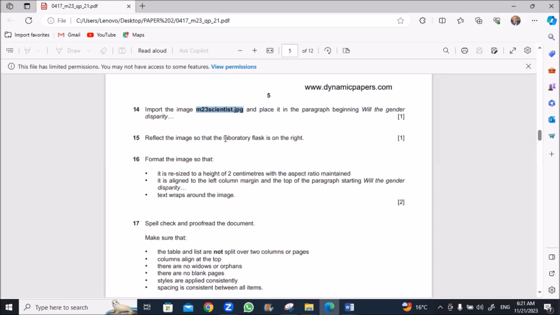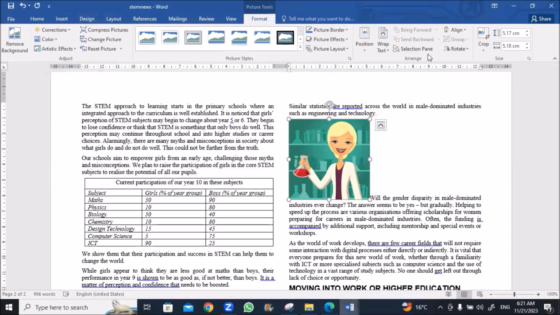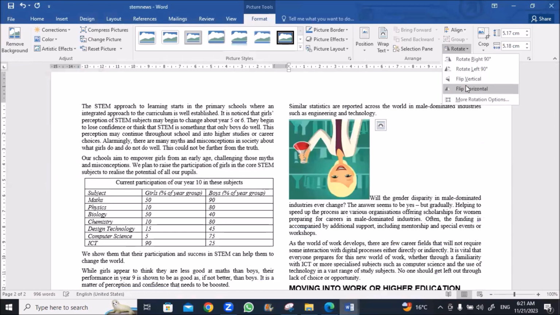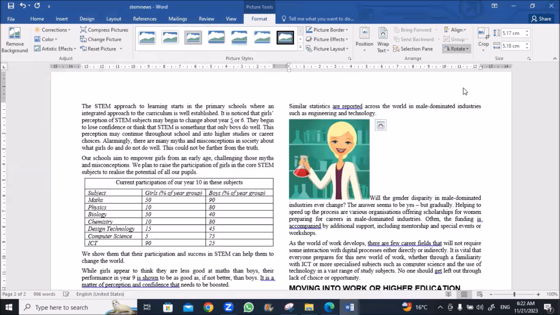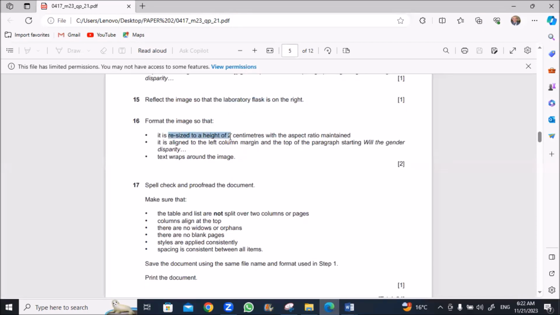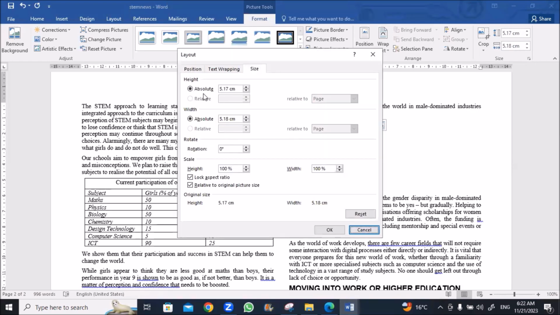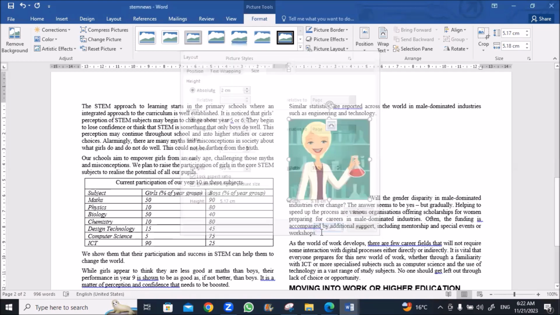Reflect the image so that the laboratory flask is on the right. Okay, I'll go to rotate, flip horizontally. This is the flask on the right. Okay. Format the image so that it is resized to height 2 centimeters with the aspect ratio maintained. We can just select here from size. We can just decrease the number, or we can select size and height and lock aspect ratio and write this as a 2 centimeter. This will change the width. Okay.